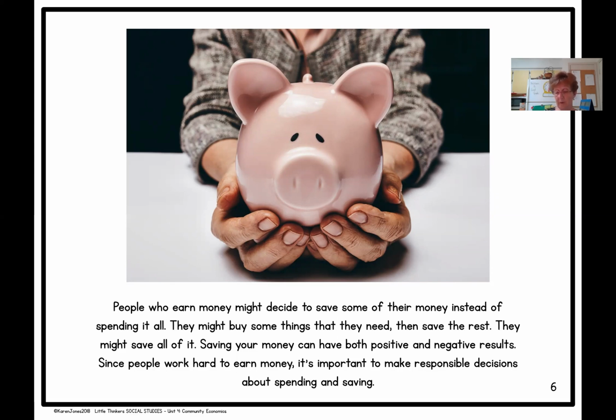Let's say they have to put $1 aside to put into the collection at Mass, either at school Mass or on Sunday at Sunday Mass. They might be expected to put a certain amount of it into their savings account that mom and dad have opened for them, or if they haven't opened a savings account for them, into their piggy bank. And then whatever is left over would be money that they would be able to use to buy the things that they want.